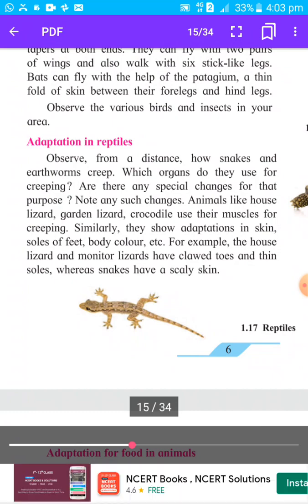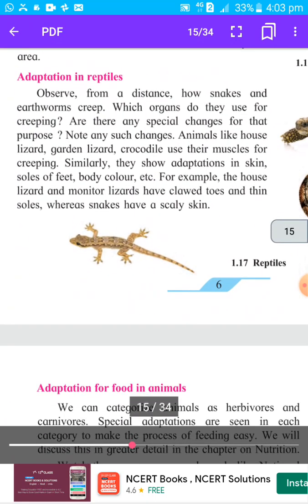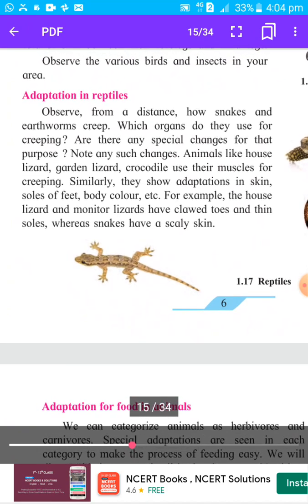Then are there any special change for that purpose? Okay, so the special change is that their body muscles are strong, so they can creep easily. Then animals like house lizard, garden lizard, crocodile use their muscles for creeping.